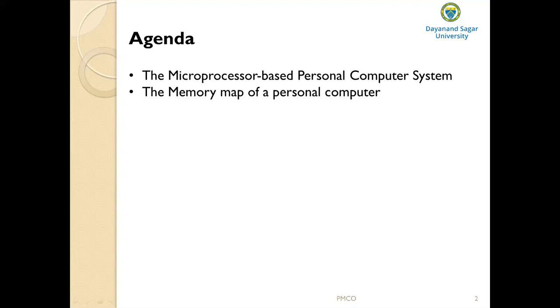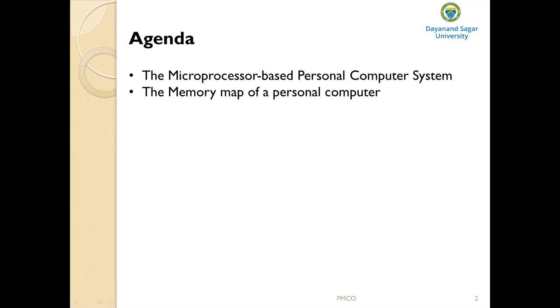And L2 cache is the cache memory that is separate from the microprocessor, which exists between the microprocessor and the RAM. So these Intel Pentium microprocessors have two levels of cache memory, L1 cache and L2 cache.